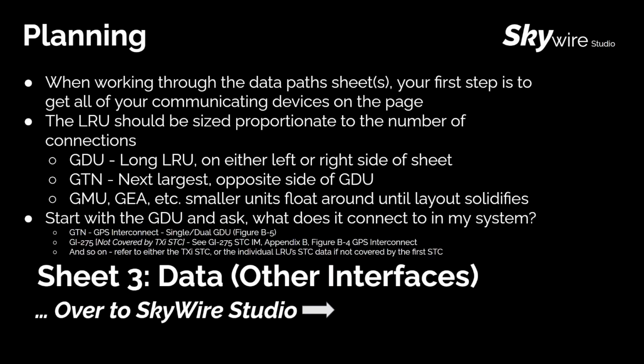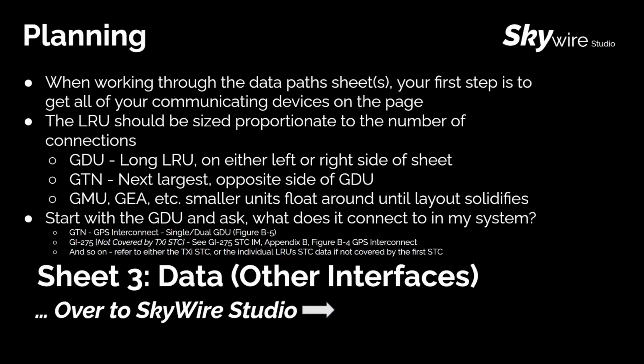When you're working through the data path sheets, whether it's HSDB or any other combination of interfaces, your first step is to get all of your communicating devices onto the page as you're able to. So the LRU should be size proportionate to the number of connections. What does this mean? It means that, for example, your GDU, which most likely has the most connections, is going to either be on the left or right side of the sheet and drawn the largest proportionate to the other LRUs on the drawing. This allows you to place some of the smaller LRUs in the middle of the page to interface with the outer LRUs.